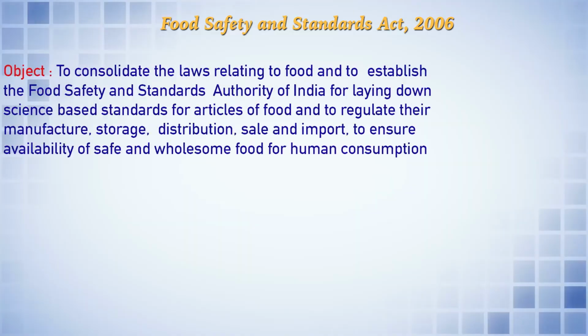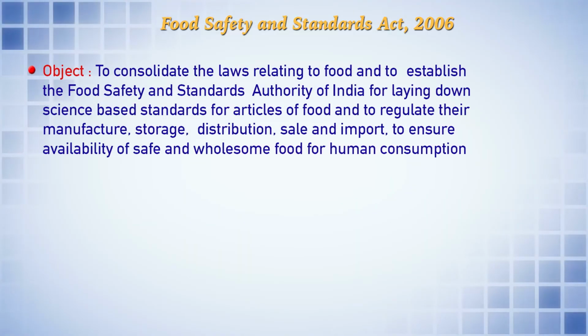The object is to consolidate the laws related to food and to establish the Food Safety and Standards Authority of India, for the purpose of laying down science-based standards for articles of food and to regulate their manufacture, storage, distribution, sale and import, and also to ensure availability of safe and wholesome food for human consumption. So it is a very, very comprehensive objective.